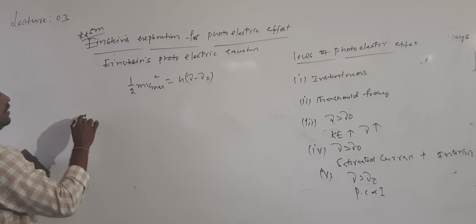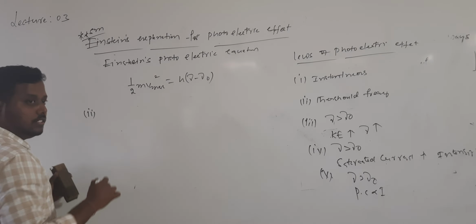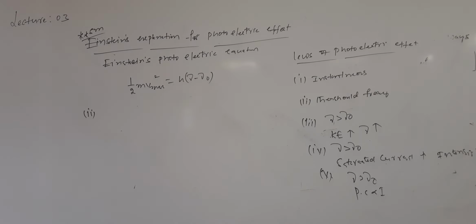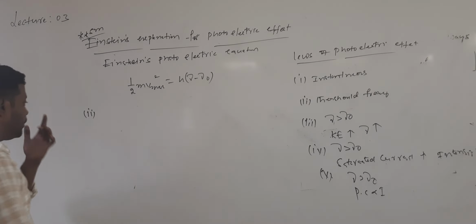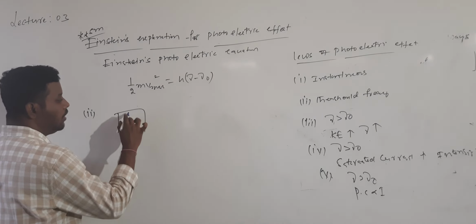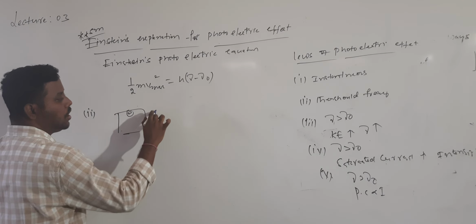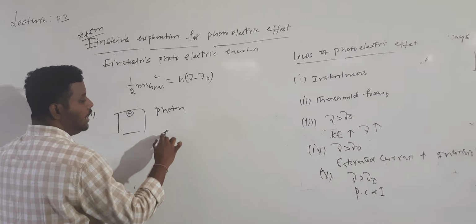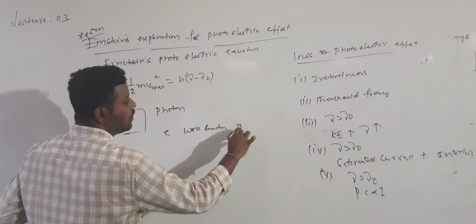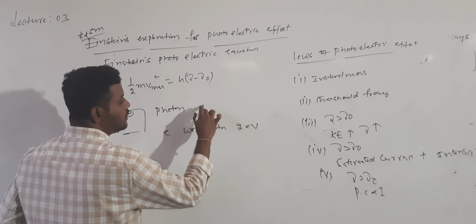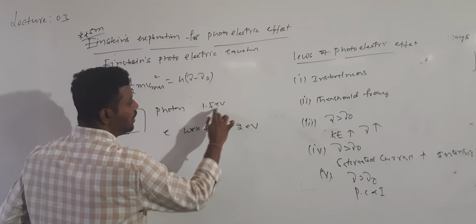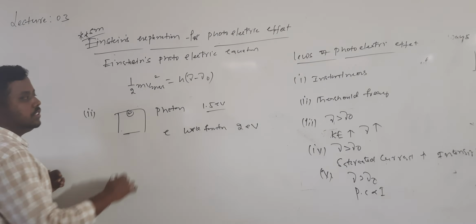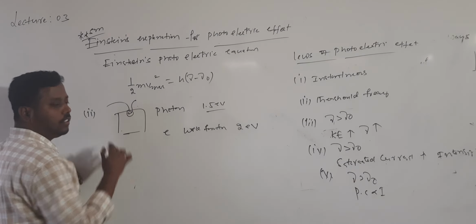And the second one: all photons are not capable of lifting the electron. In order to lift one electron, the photon should give sufficient energy. For example, the work function of the electron is 2 electron volt. Now a photon is supplied with energy of 1.5 electron volt. This photon cannot lift the electron.